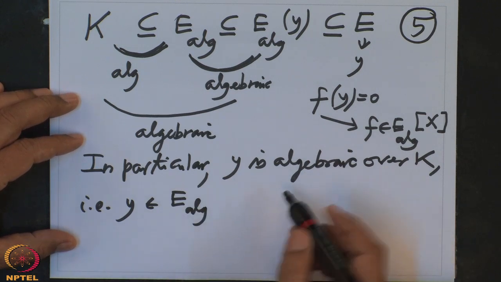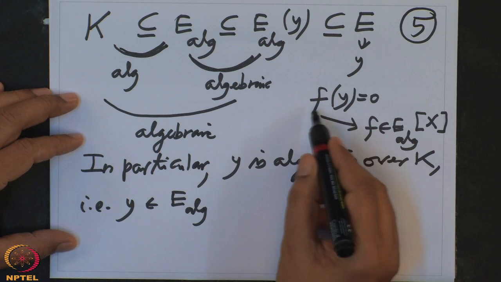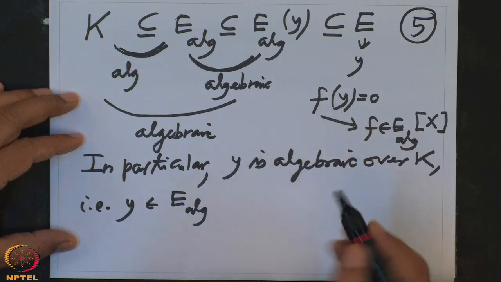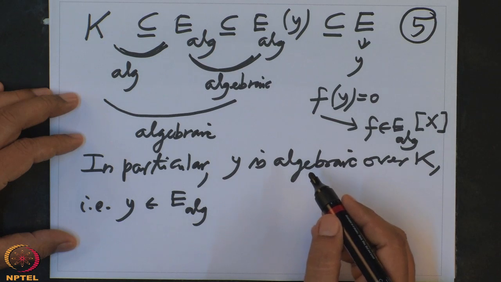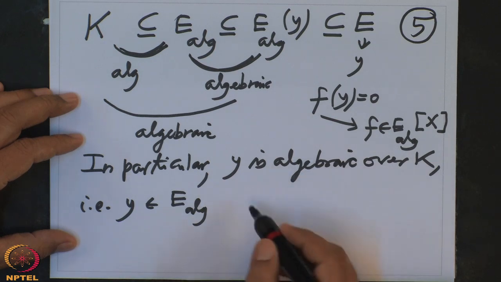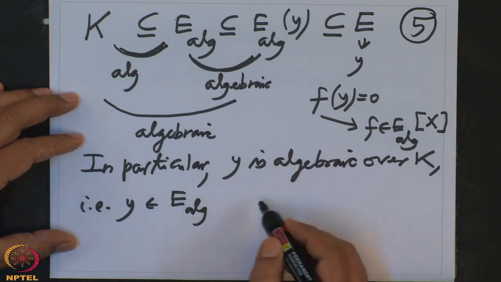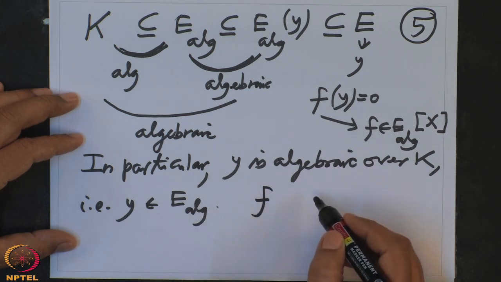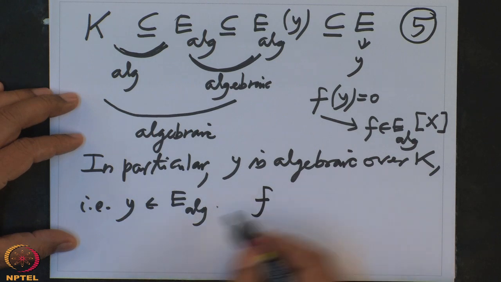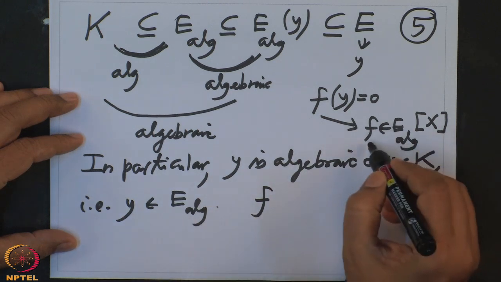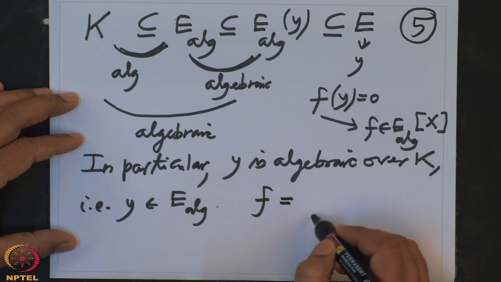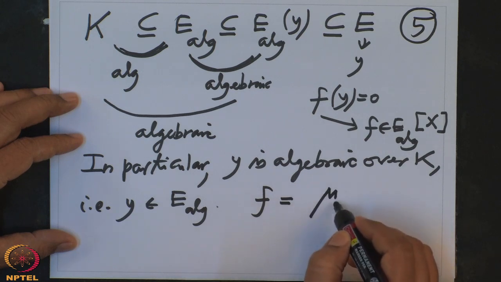But then if y belongs to E_ALG and this f(y), that means this f, which was an irreducible polynomial in E_ALG[x]. This was irreducible in E_ALG. So this has to be a multiple of a minimal polynomial of y over K.